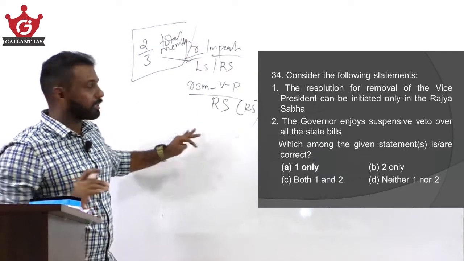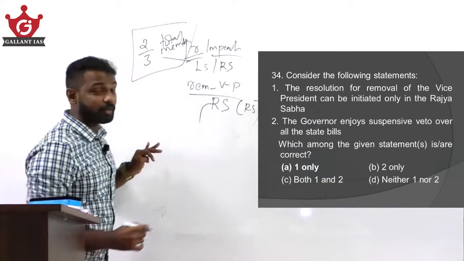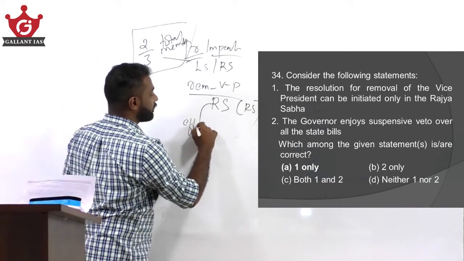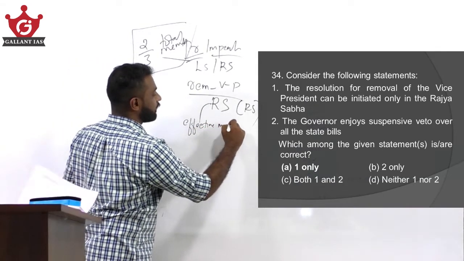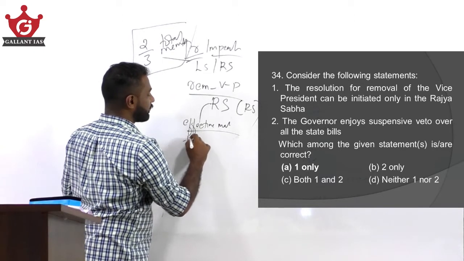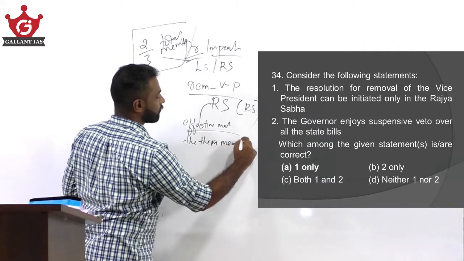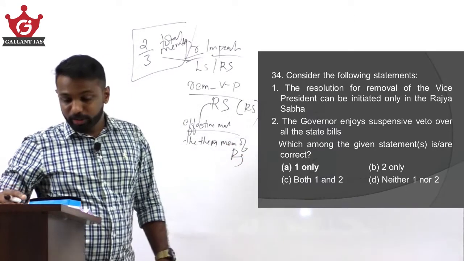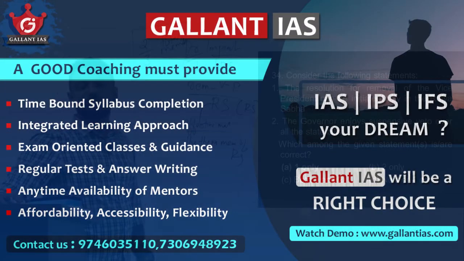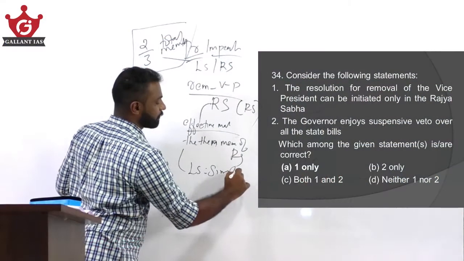Regarding the removal of vice president, in Rajya Sabha, effective majority is enough. That is a majority of all the then members of Rajya Sabha, and then it must be agreed to by Lok Sabha by a simple majority.